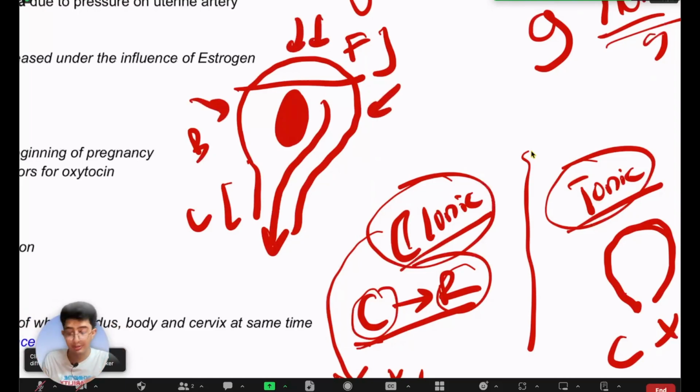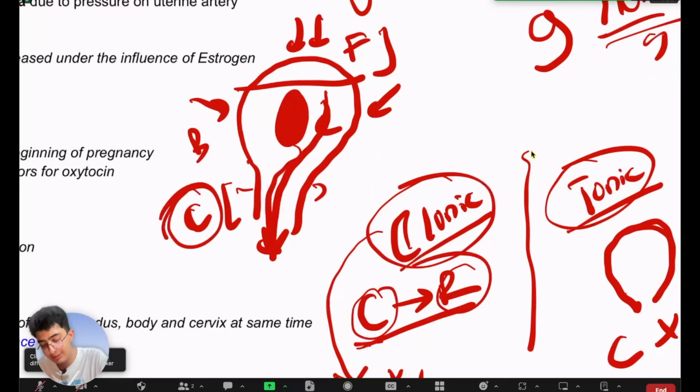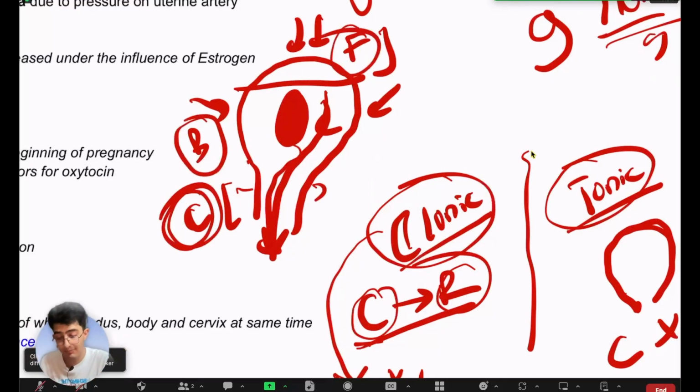If the body and the fundus contract, but the cervix relaxes, then the baby will be pushed down, and since the cervix is relaxed, it has a path to go outside, right? But instead of this, if the cervix, body, and the fundus all contract at the same time, right?